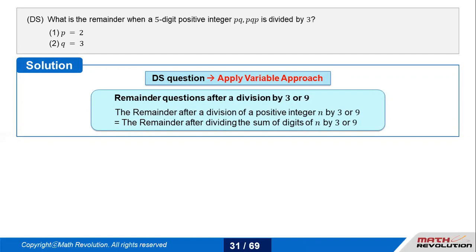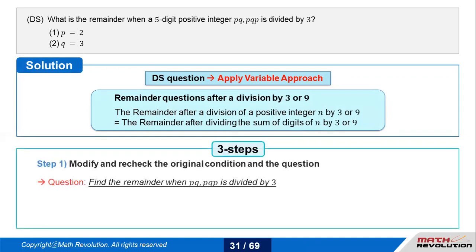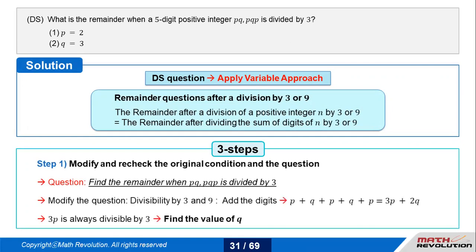Now when I apply the variable approach, I see an integer here. Okay, fine. Let's see. I'll just modify this question first. If I just add up these numbers, P plus Q plus P plus Q plus P, ultimately that becomes 3P plus 2Q. Now, 3P is 3 times P, so that is already a multiple of 3.